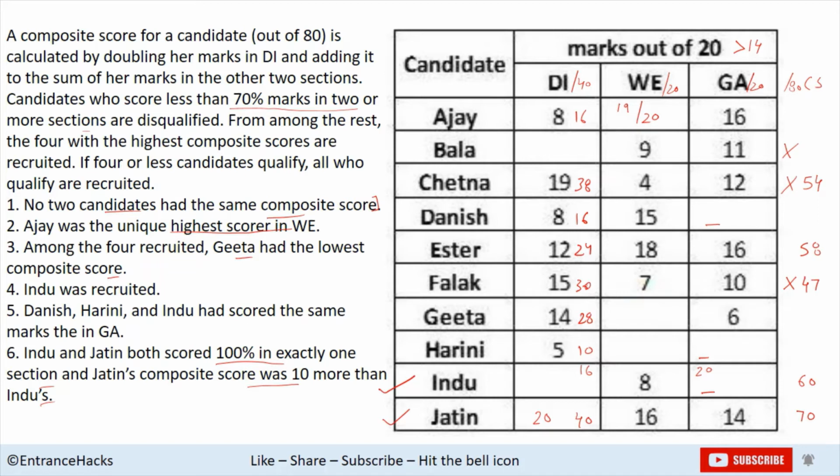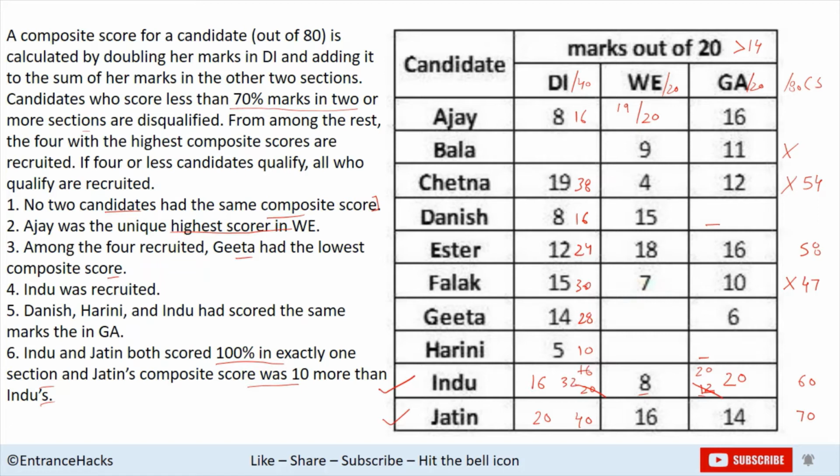That could be a possibility. But if her score was 20 in DI, that means 40 plus 8, and 12 in GA. So if that was the case, then 8 and 12 are both less than 70% marks, so Indu would have been excluded. But we know Indu has qualified. So her score could not be 12 in GA. So her score was 20 in GA and 16 in DI, and double of 16 is 32.